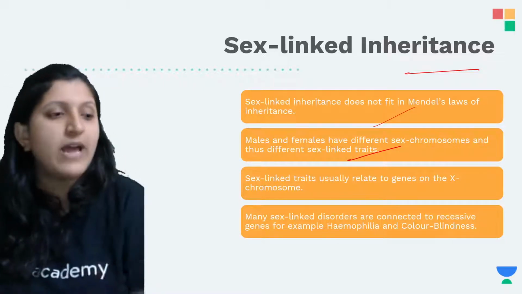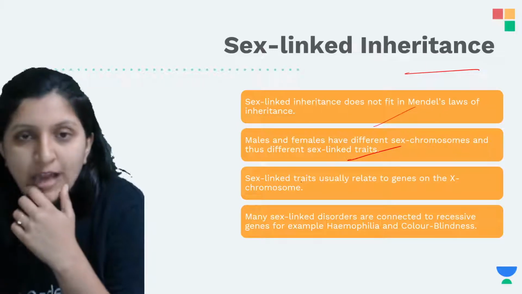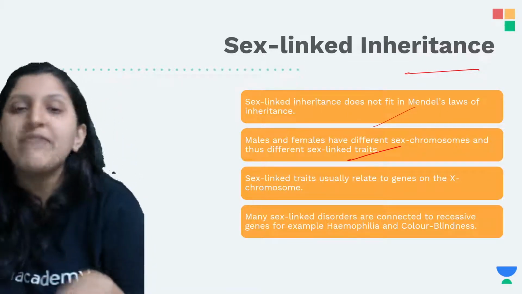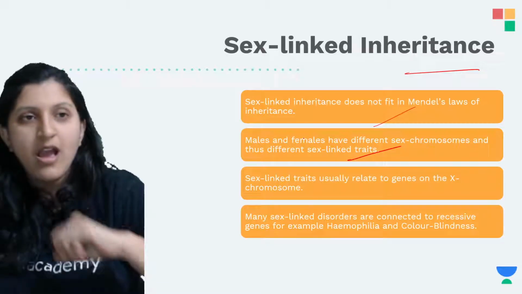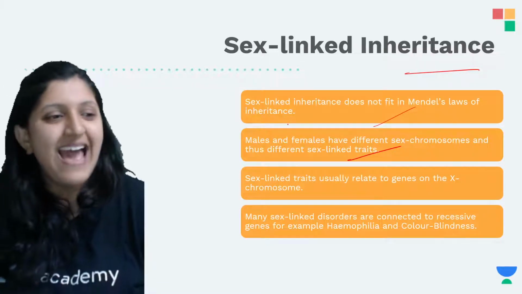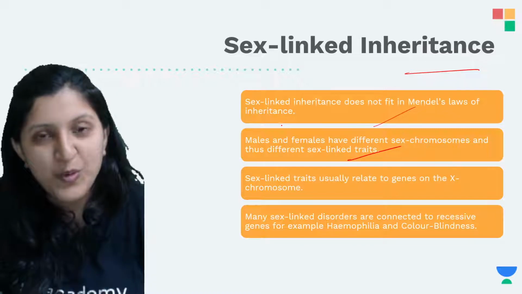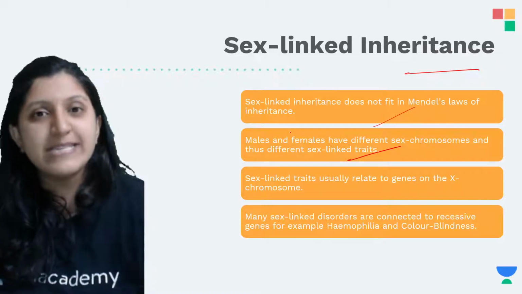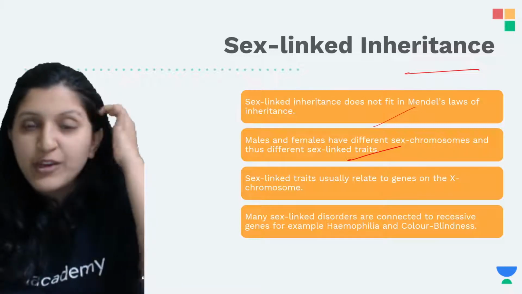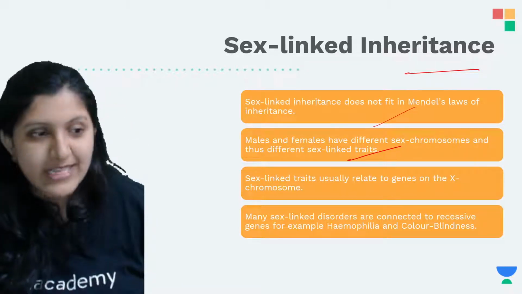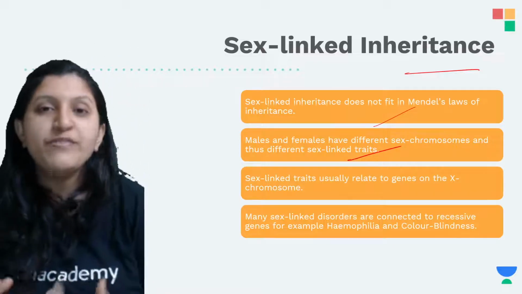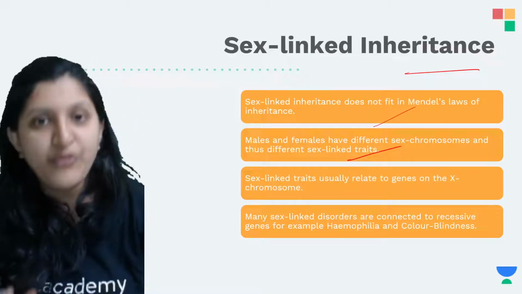So with respect to that, if we are talking about the male now, so XY, there is only one X chromosome and only one Y chromosome. So what is going to happen is, as there is only one X chromosome, this X chromosome is going to express itself fully, and the Y chromosome is going to express itself fully. So both of them are expressing themselves fully.